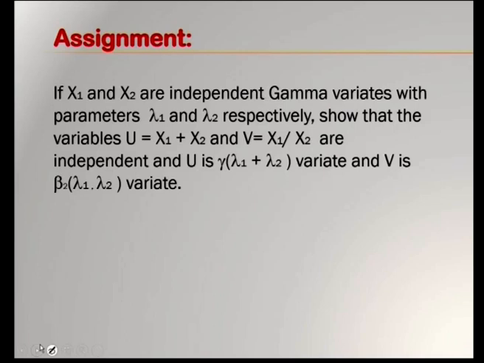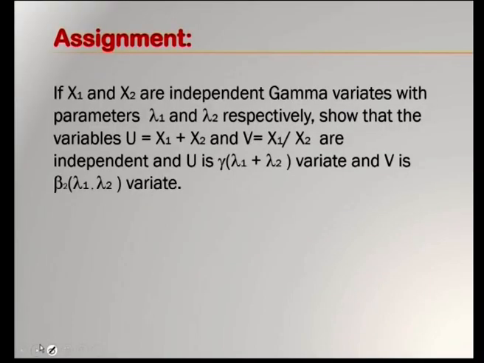We can proceed similarly to the example done in this session, and you can arrive at g of u comma v equal to g1 of u into g2 of v, where u is a gamma variate with parameter lambda 1 plus lambda 2, and v is a beta distribution of second kind with parameters lambda 1, lambda 2. Proceed similarly to the example worked out in this session.